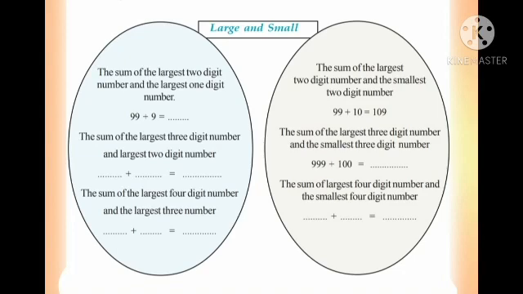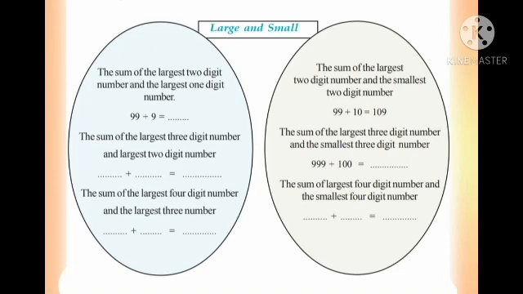You can find out which is the largest 3-digit and largest 2-digit. You want to add these numbers and fill in the missing place. And next, the sum of the largest 4-digit number and the largest 3-digit number. Find the largest 4-digit and the largest 3-digit. Just add these 2 numbers.